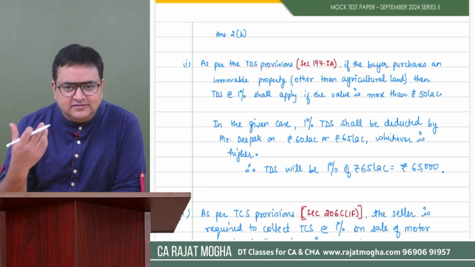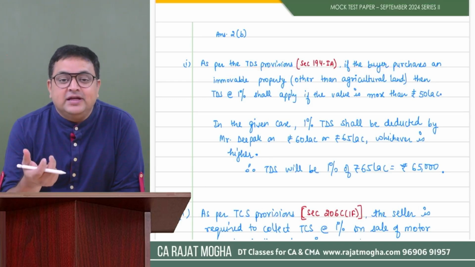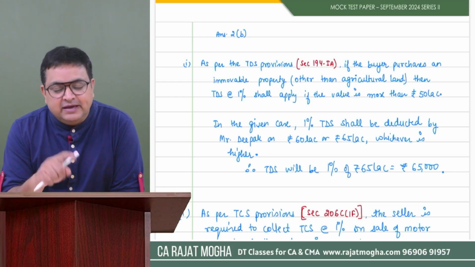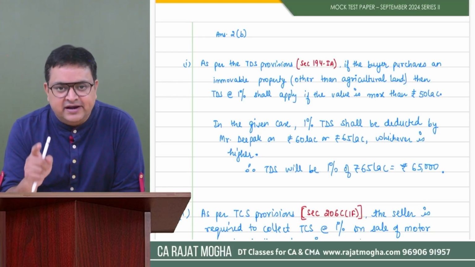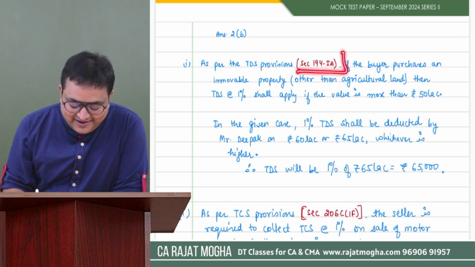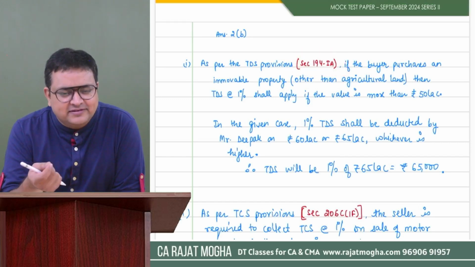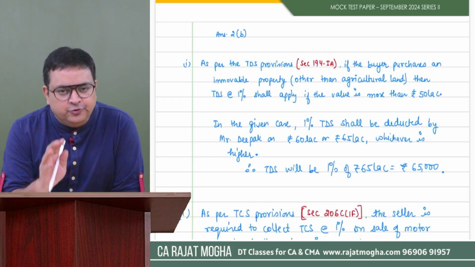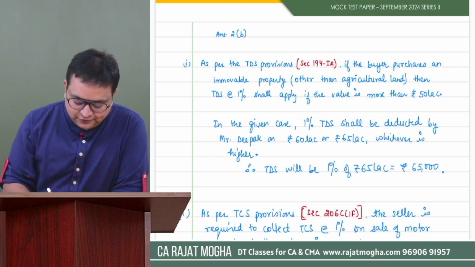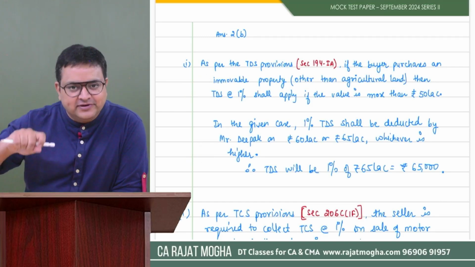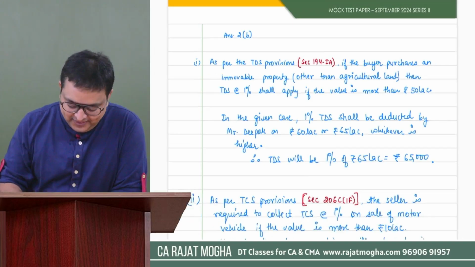If the buyer purchases an immovable property which is more than 50 lakh rupees, then 1% would be applicable, but other than agricultural land, right? Here I have mentioned this section number in a different color because this is optional. If you remember the section number, go and quote it. If you don't, forget about it, right? So first write the provision, then relate your question with the particular provision.